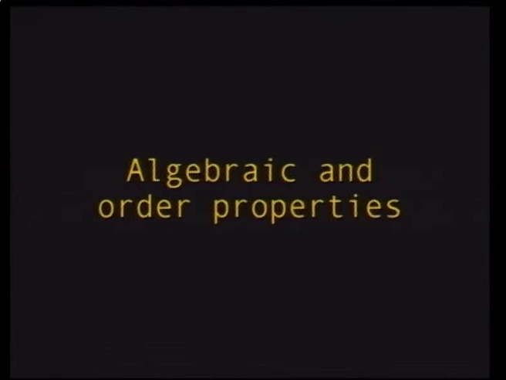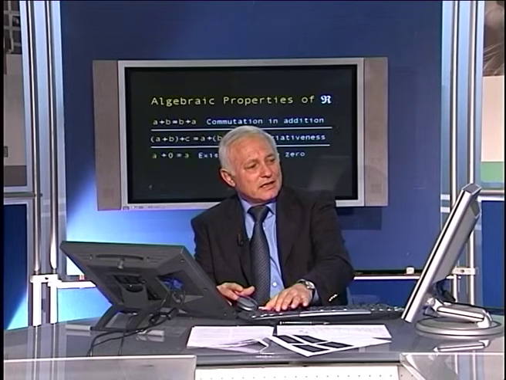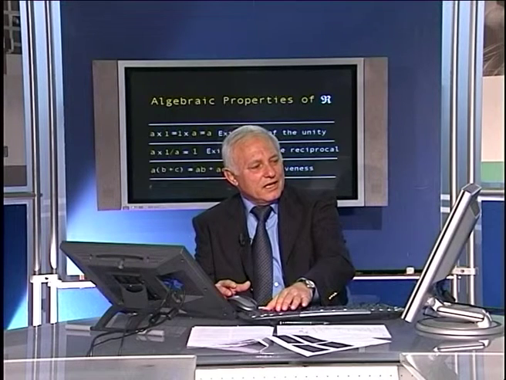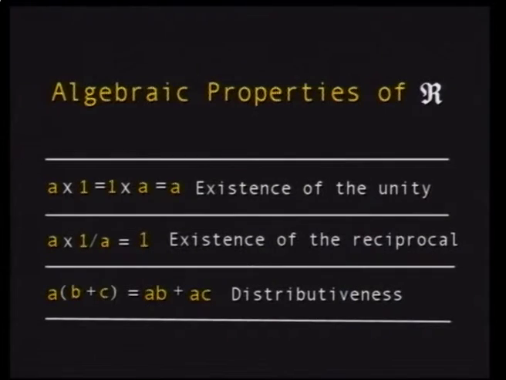So now we have some algebraic and order properties. The algebraic properties mean you can manipulate numbers with addition and subtraction. For example, in the set R, all the numbers adhere to the rule that a plus b equals b plus a; 1 plus 3 is equal to 3 plus 1. We are not dwelling on this very much because these are known. There is the existence of the zero, the number that when added to any number gives the same number; the existence of the negative; and when you multiply by 1, you get the same number. The reciprocal is the number which, when multiplied by the original number, gives 1, etc.